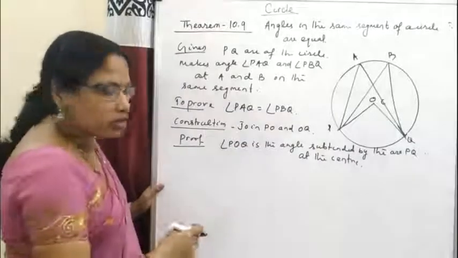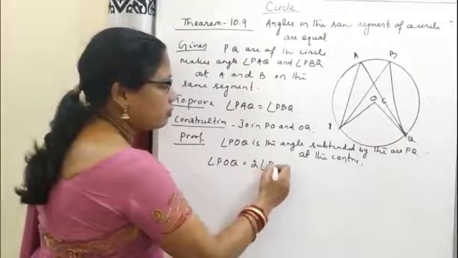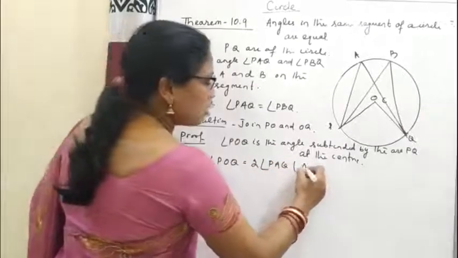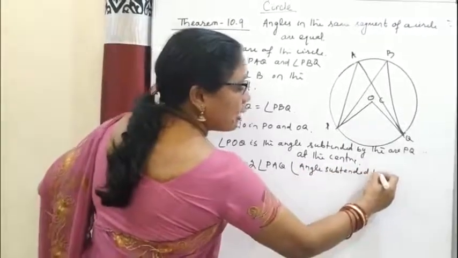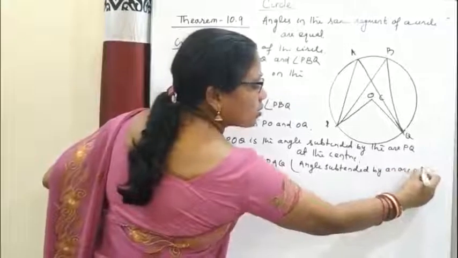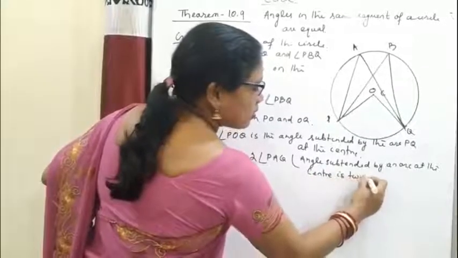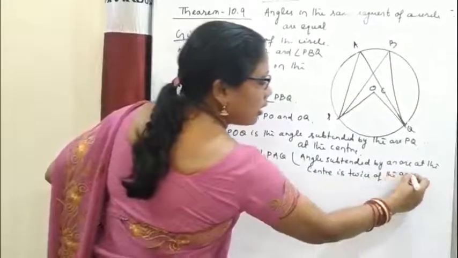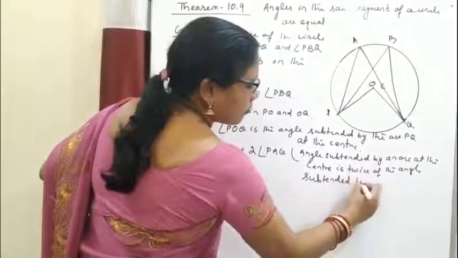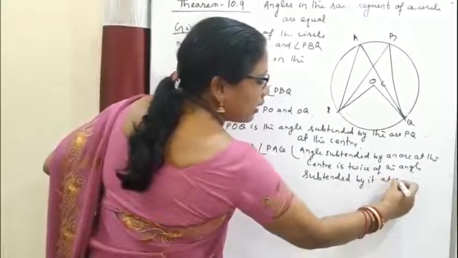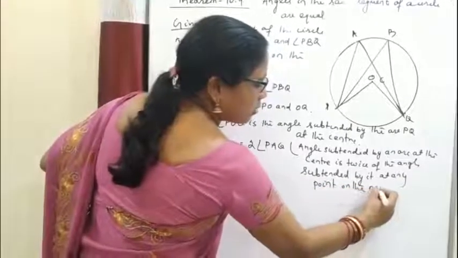By our previous theorem, angle POQ is equal to twice of angle PAQ, because the angle subtended by an arc at the center is twice the angle subtended by it at any point on the remaining part of the circle.